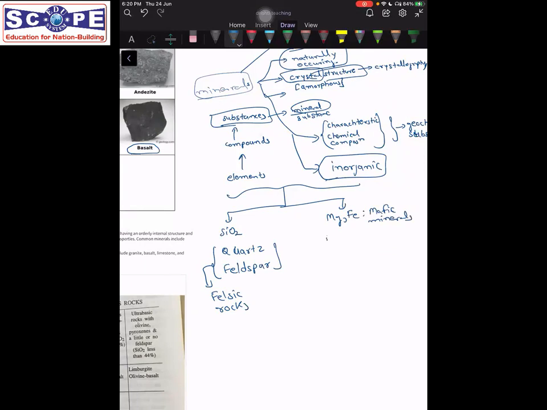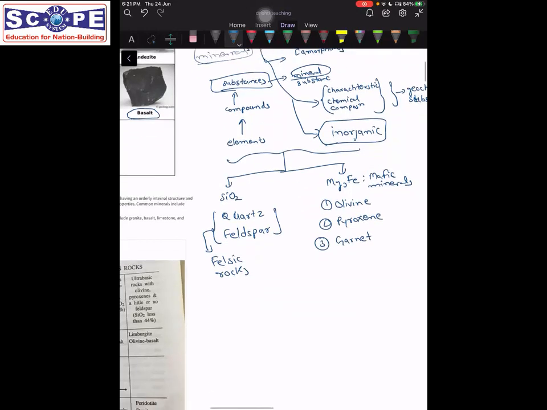So some of the names are olivine, pyroxene, and then there is garnet, which is not necessarily a mafic mineral, but yes, we can put it into that category for now.